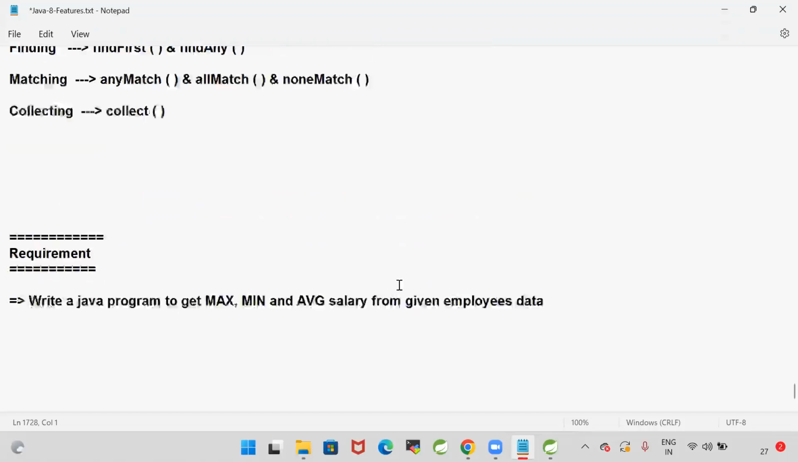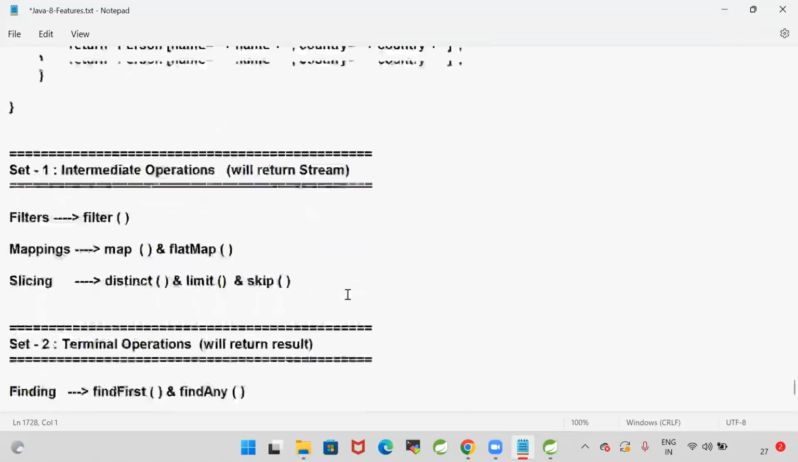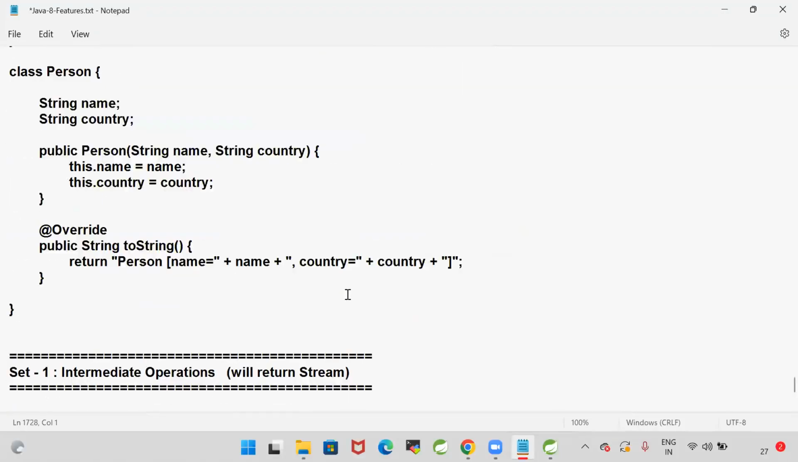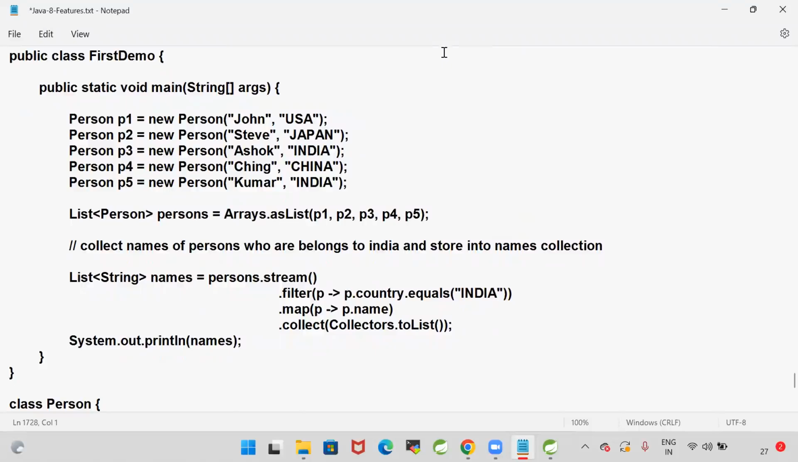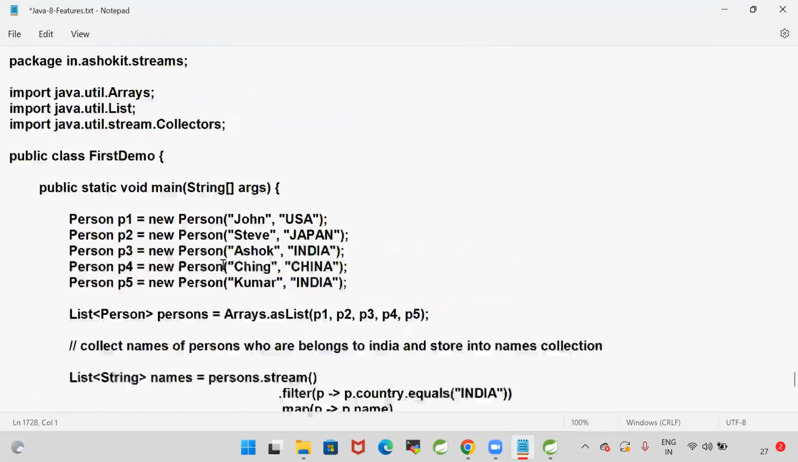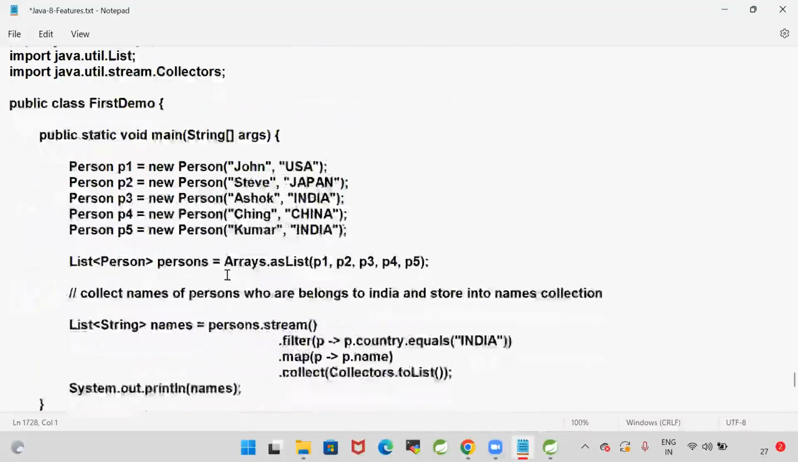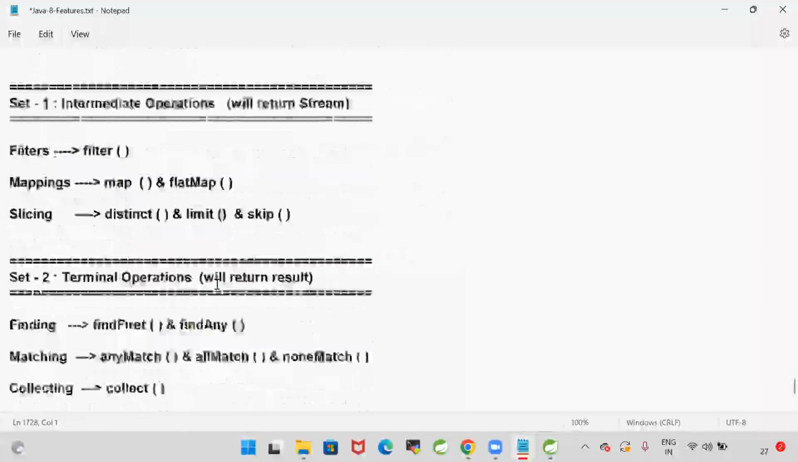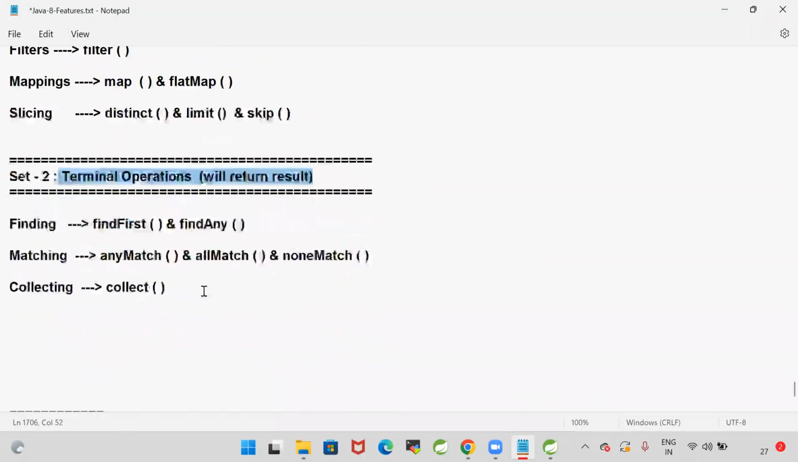Good evening everyone. In the last session, we completed our discussion related to Stream API. Collections are used to store the data, whereas streams are used to process the data. In the Stream API, we discussed intermediate operations. We discussed terminal operations, right?